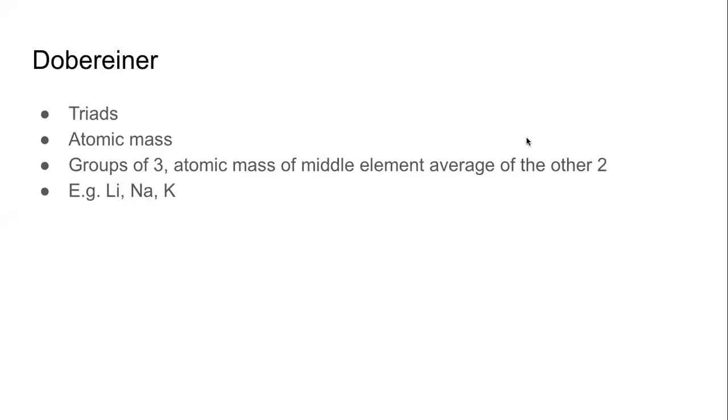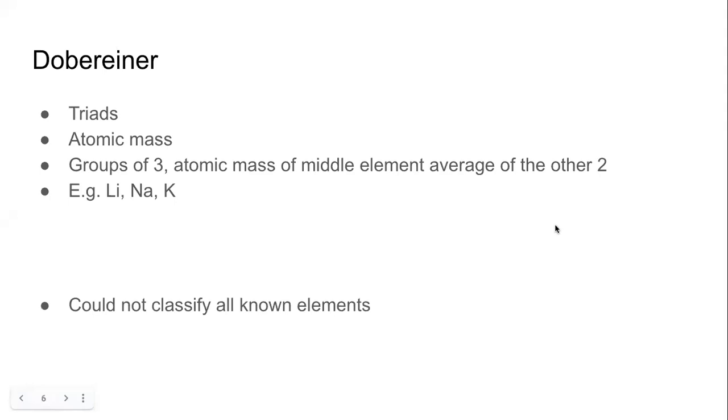Although Dobereiner gave this law, or proposed these triads, did it work? Was it right? Was it not right? And fortunately for us, Prachi has already answered that it did not work for all the elements. Yes, correct. He could not use this rule to classify all the known elements.